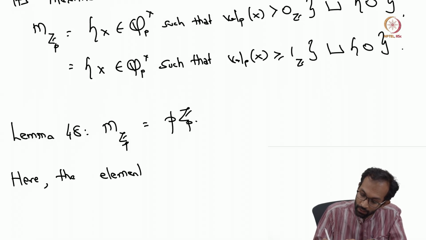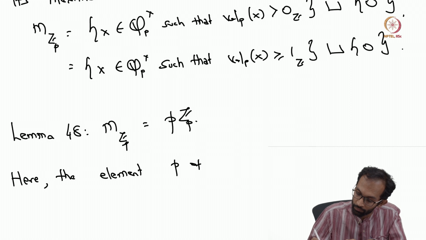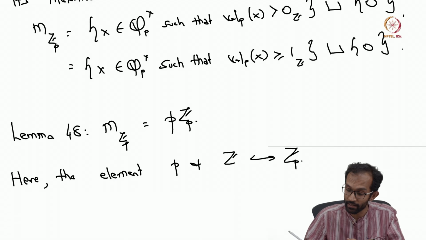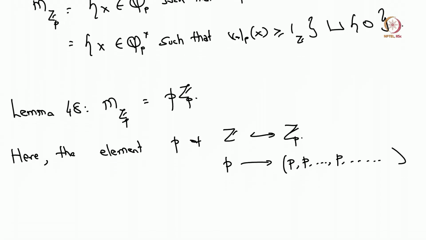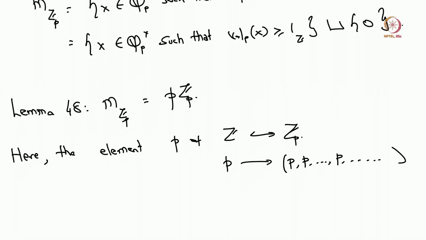And what do I mean by p? The element p of the integers sits inside Z_p. And how does it sit inside Z_p? By this constant sequence p, p, p, and so on. By this element, I mean the equivalence class of the constant sequence p, p, p, p, and so on.